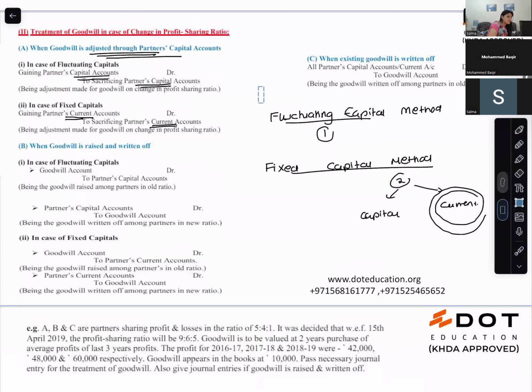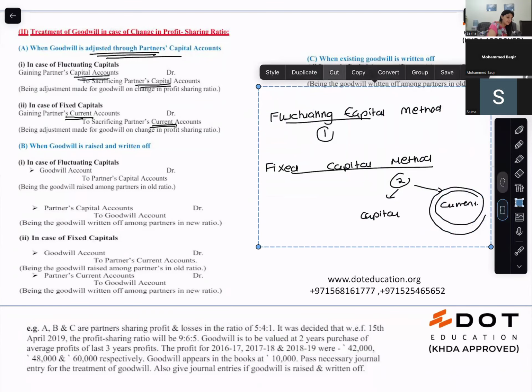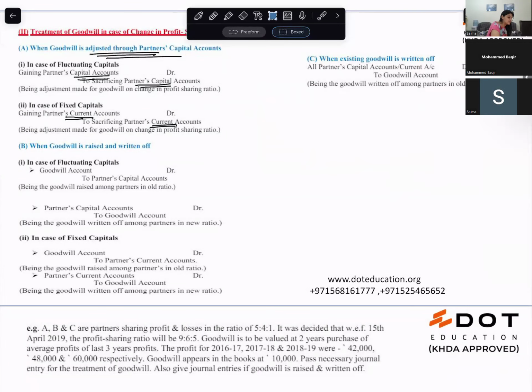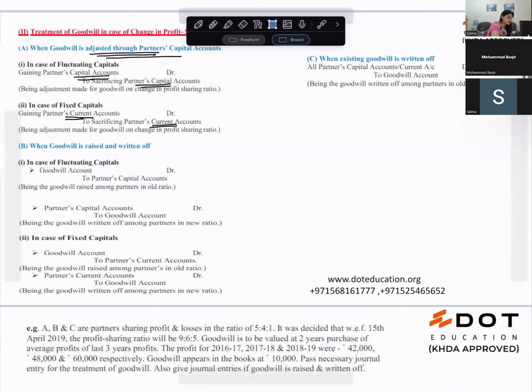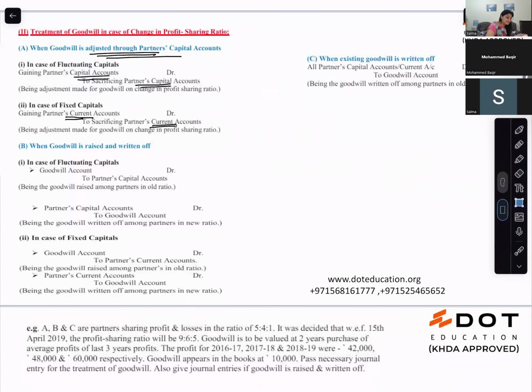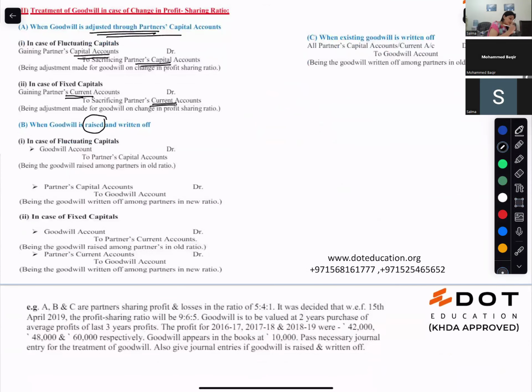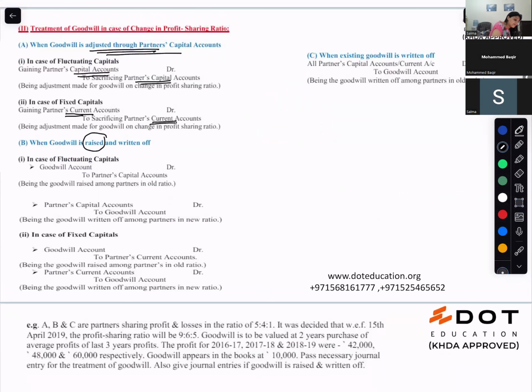Okay, fine. This is when you pass the adjusting entry for goodwill. But suppose you don't want to do the adjusting entries of goodwill. In that case, you will first raise the goodwill and then you will write off the goodwill. When I am raising the goodwill, that means goodwill is debited.